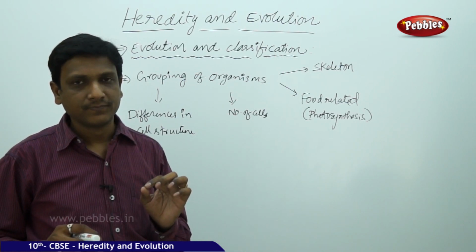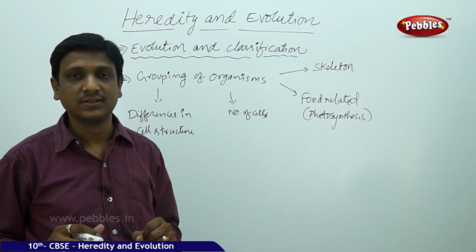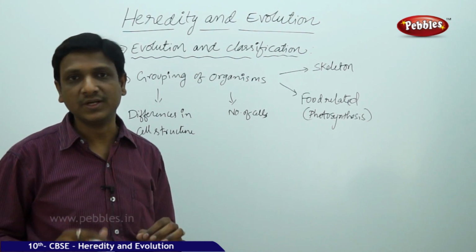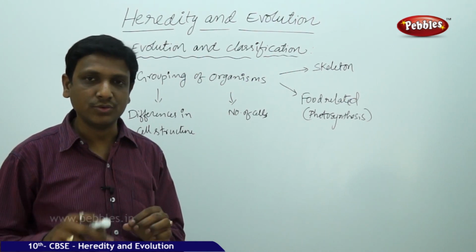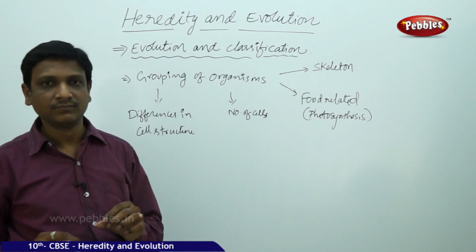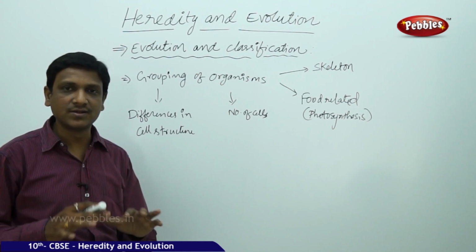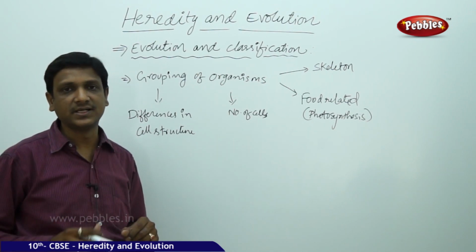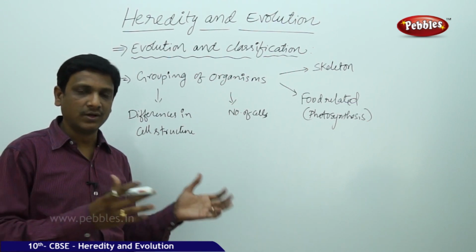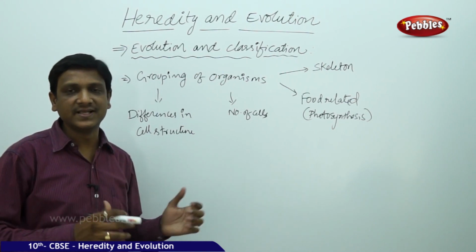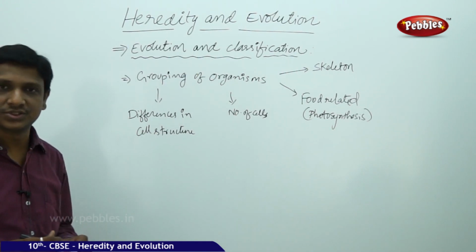So the cell structure is different between certain organisms. Some organisms do not have a nucleus, enucleated organisms, prokaryotes. Some organisms have a well-developed nucleus in which the genetic material is present. In the other group, genetic material is present but it is not in a nucleus. The cell does not contain any nucleus, and the genetic material is present in the cytoplasm. So there is a division: the organisms that do not possess a nucleus in their cells, and the organisms that have a distinct nucleus, prokaryotes and eukaryotes.